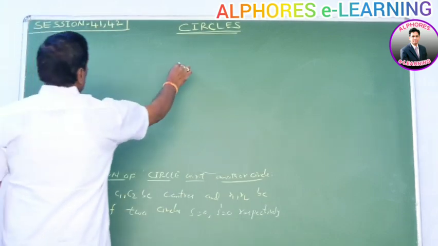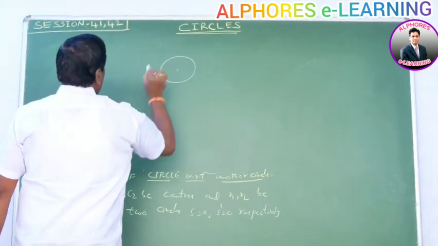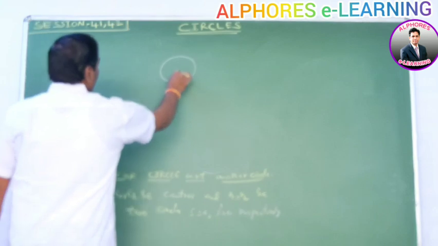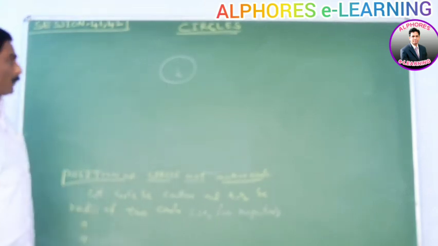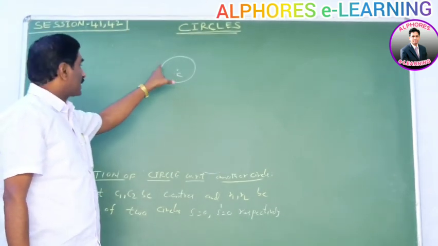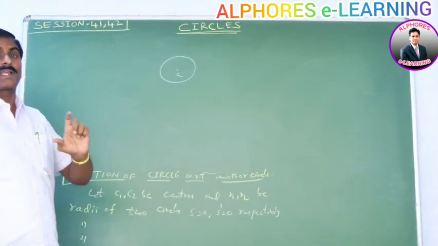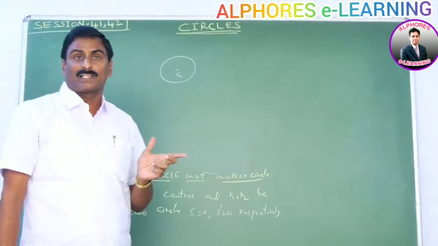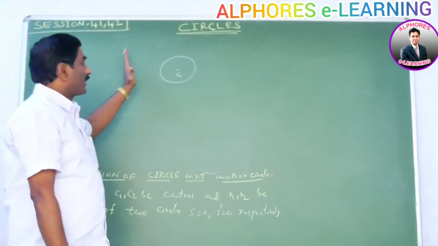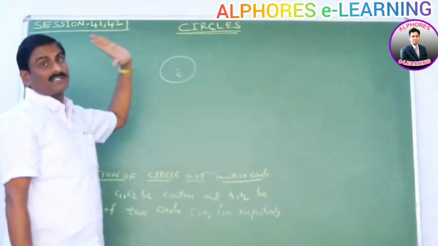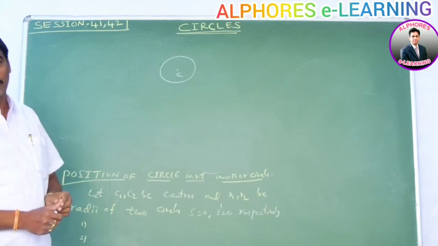Suppose S = 0 is a circle and P(x1, y1) is any point in the plane containing the circle. Then whether the point P lies inside, on, or outside the circle can be found using S11. If S11 is greater than 0, the point lies outside; equal to 0, on the circle; less than 0, the point lies inside the circle.